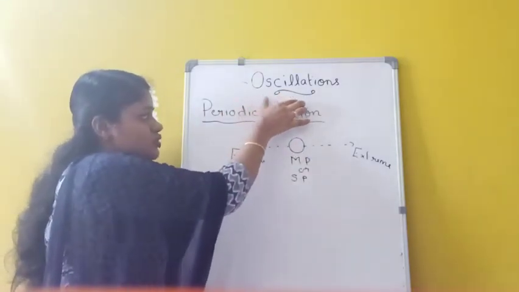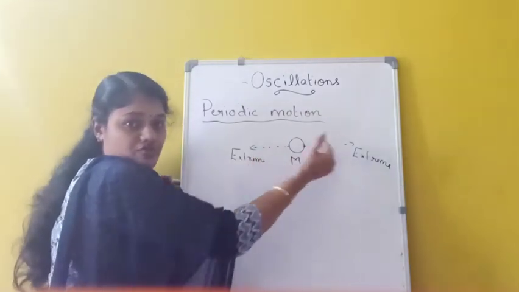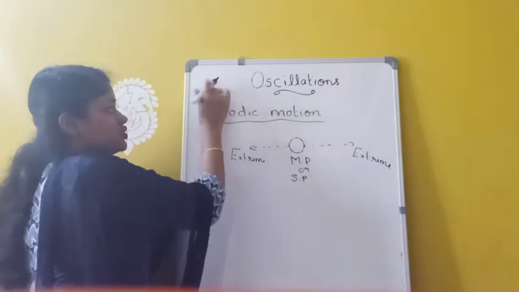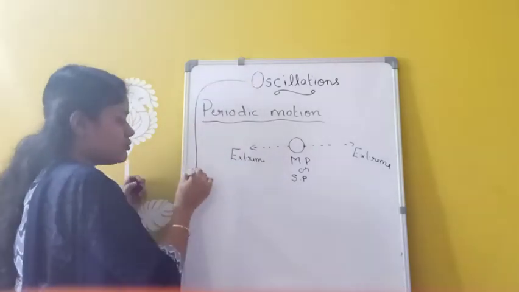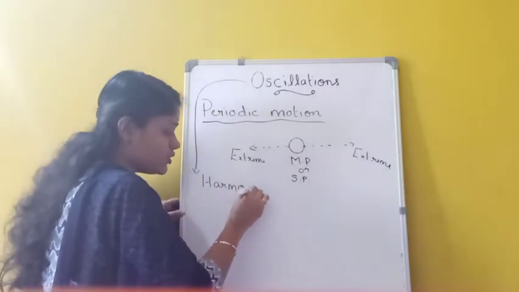And oscillatory motion is a type of periodic motion in which the particle moves to and fro about its main position. Another name for oscillatory motion is harmonic motion.